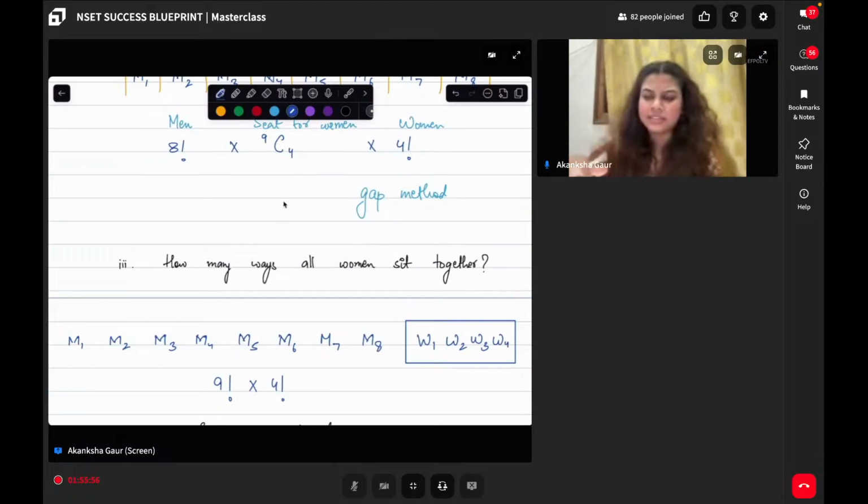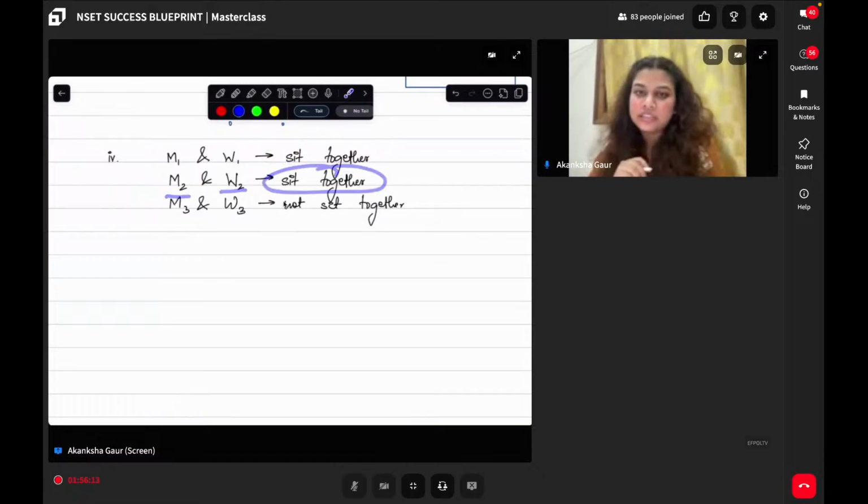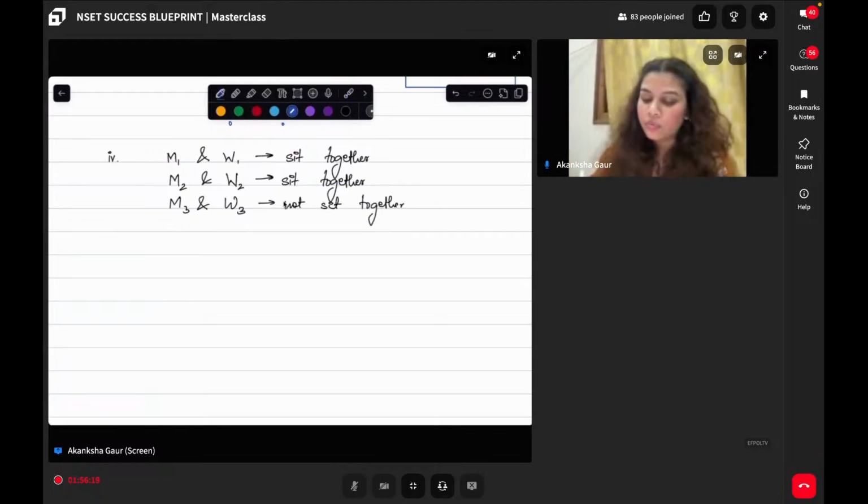Usual, just last thing and I'm done. Is this part clear? Perfect. Last one. Now imagine that some people were couples. M1, W1 are a couple. They want to sit together. M2, W2 are a couple. They want to sit together. And M3, W3 do not want to sit together. They have had a fight. So what kind of combination is now possible?